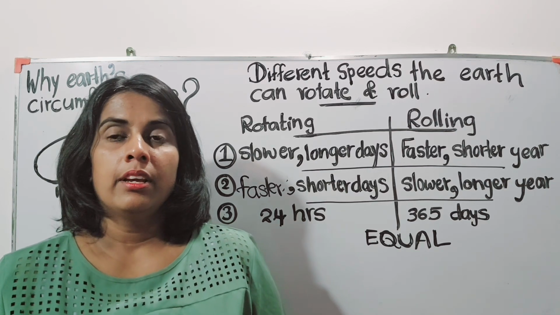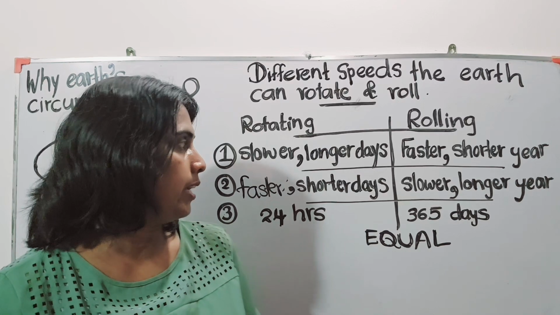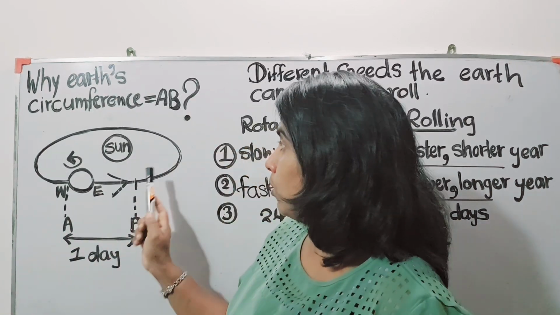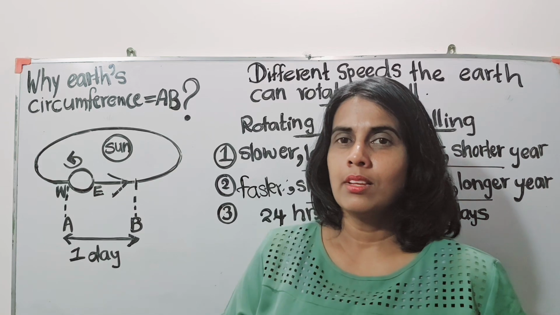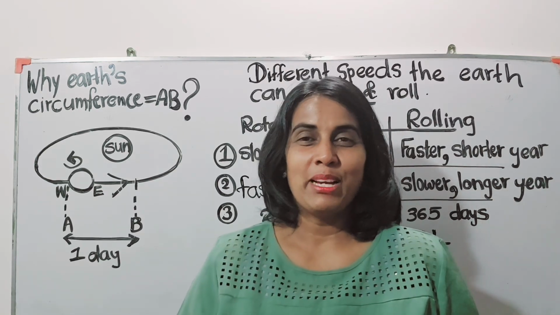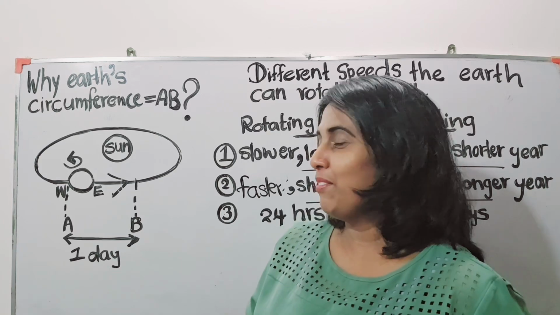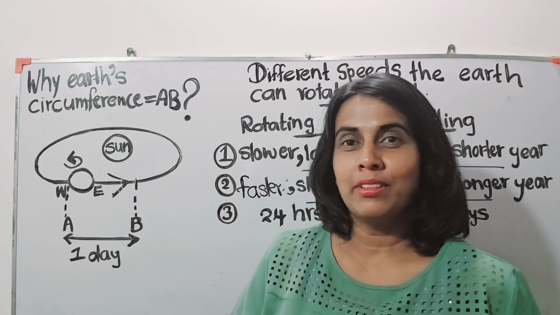Even when we solve physics problems related to the Earth's orbital motion and Earth's rotation, even I have taught my students, but we never came across this type of problem.